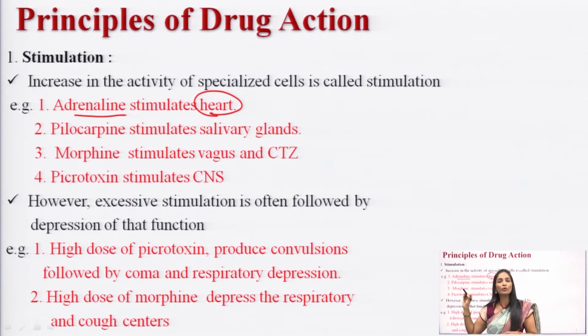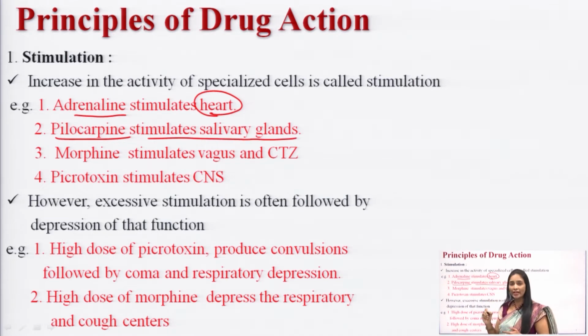What is the action produced by adrenaline? It will stimulate the heart by increasing the cyclic AMP levels, cardiac stimulation. And the second example is pilocarpine. Which type of drug is it? Pilocarpine is a cholinergic drug. When you take pilocarpine, it is used to stimulate the salivary glands. It will go and bind to its particular receptor and show salivary gland stimulation.